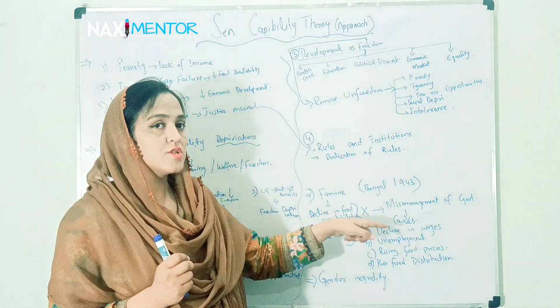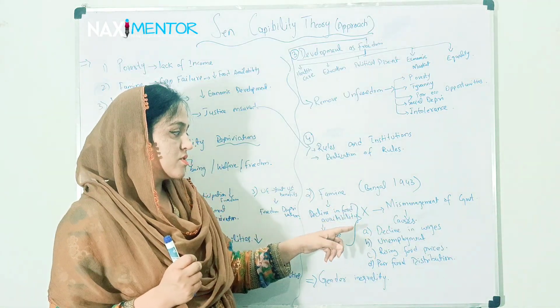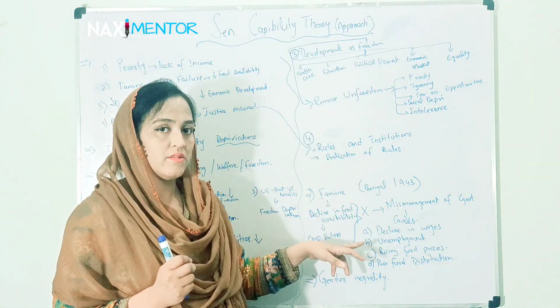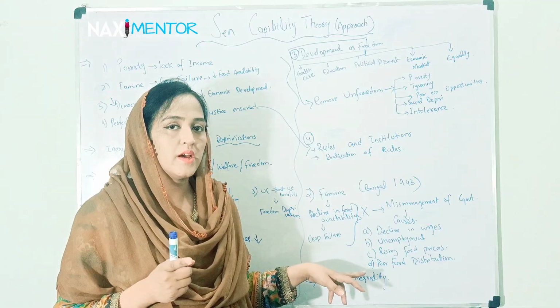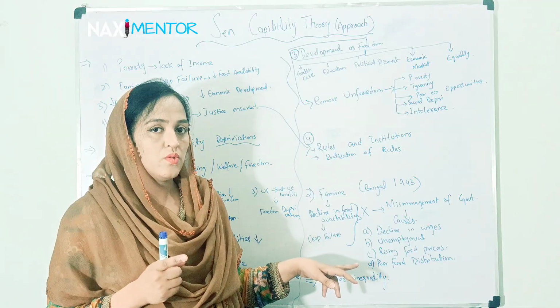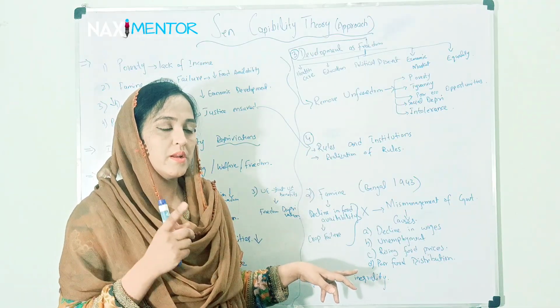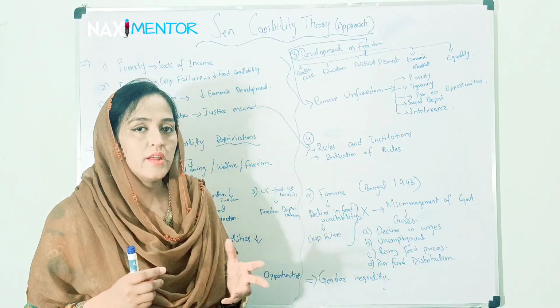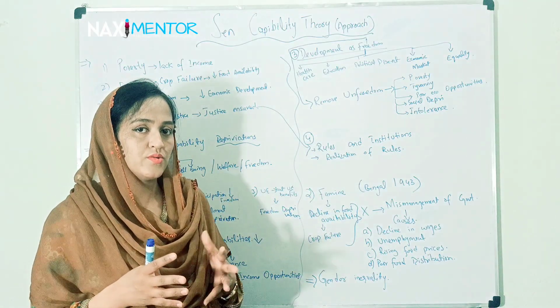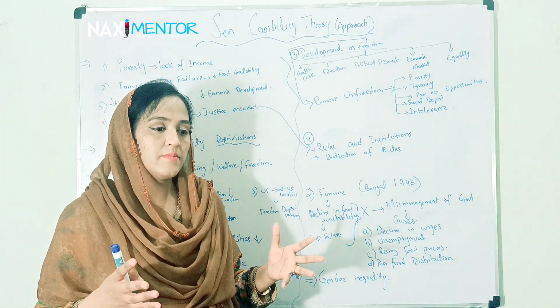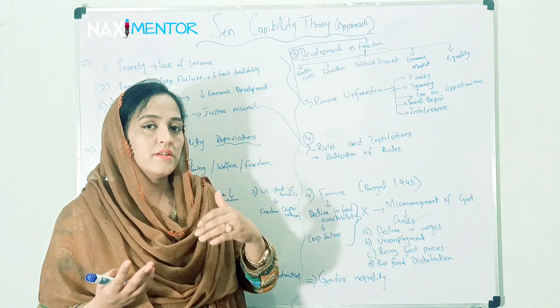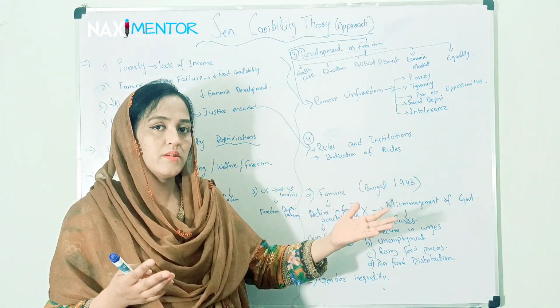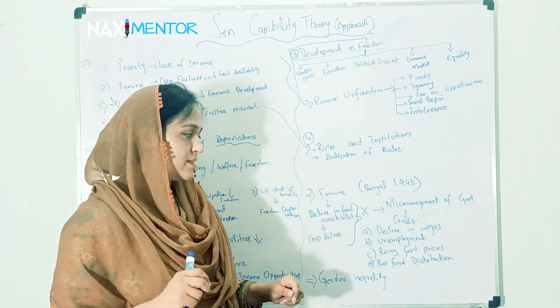He says mismanagement of government is due to declining wages, because people have low wages, so they will not be working and there will be less food availability. People are unemployed and they have no employment, so there will be less income, and if they are unemployed they will not be working on crops and there will be less food availability in both cases.